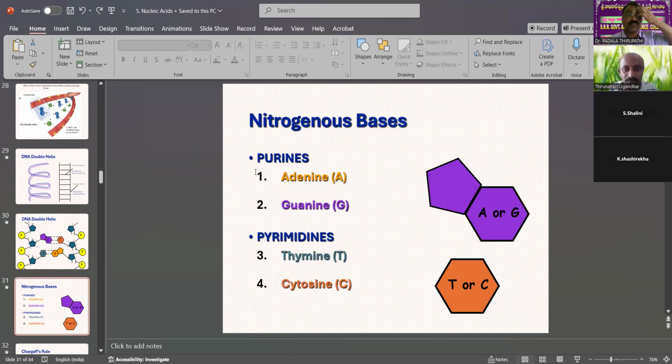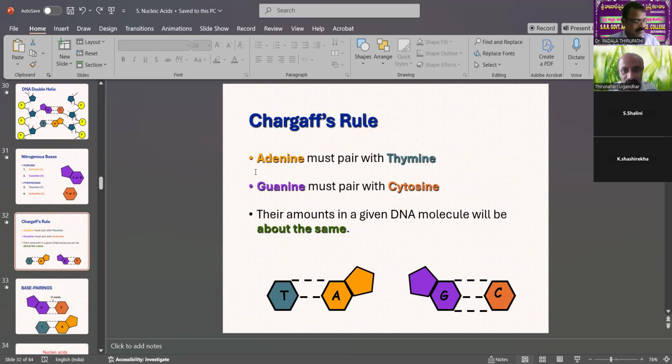The nitrogen bases are adenine, thymine, and so on. It is also called Chargaff's rules. Chargaff's rule is an important rule for the complementary helical structure of DNA. Adenine must pair with thymine. That is one part, the first rule of Chargaff. Second, guanine must pair with cytosine.